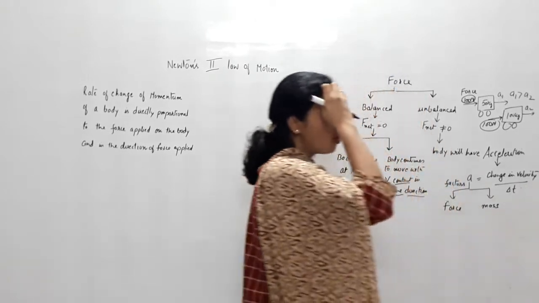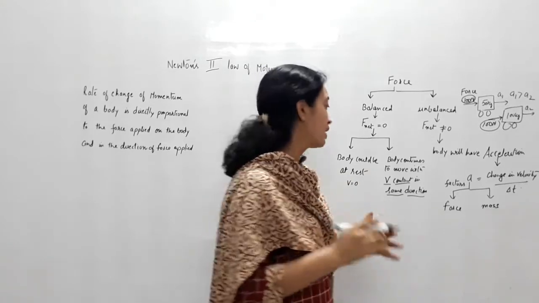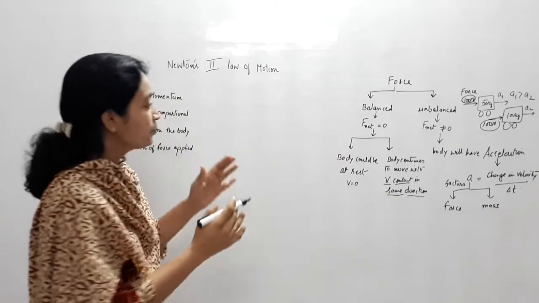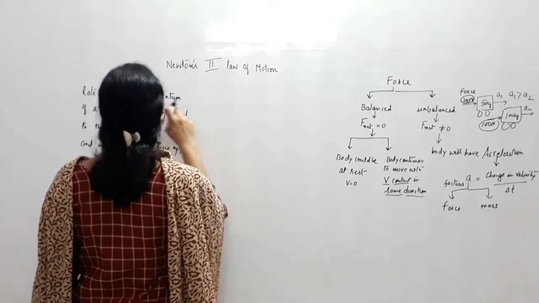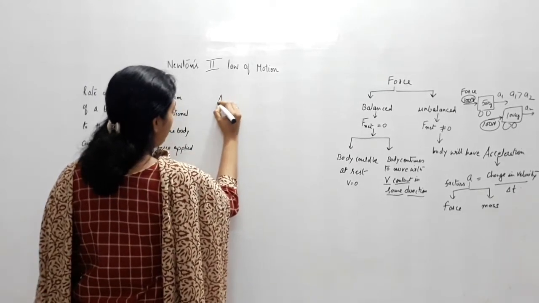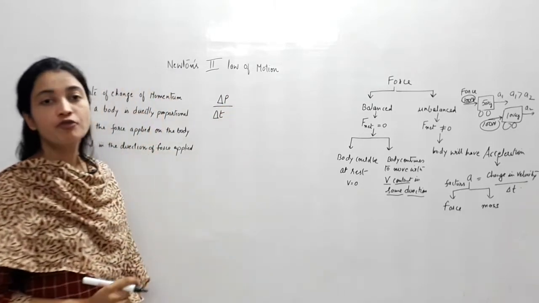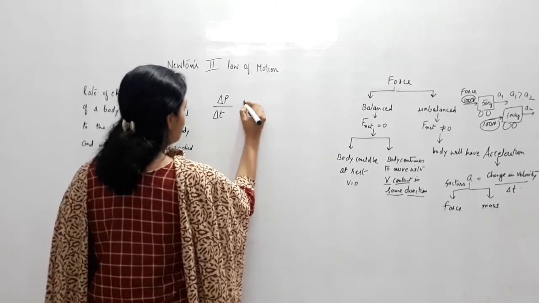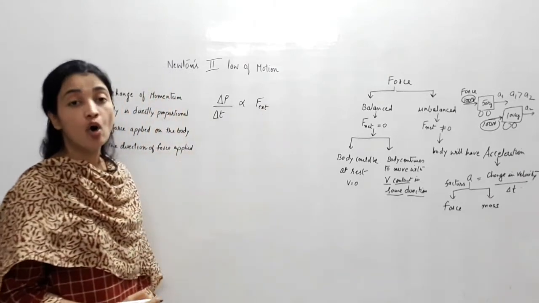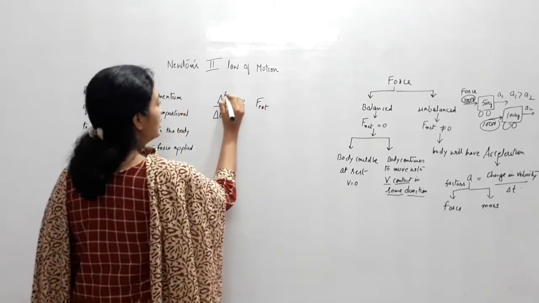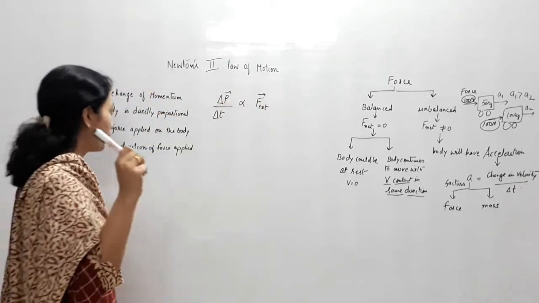Then about mass: more mass, less acceleration, and less mass, more acceleration. This is something we know intuitively. Now we want to put it in the terms of a statement given by Newton, and he says that the rate of change of momentum of a body, delta P upon delta T, is directly proportional to the external force applied on the body. You very well know that momentum is a vector quantity, force is also a vector quantity. So we will talk about the direction also.